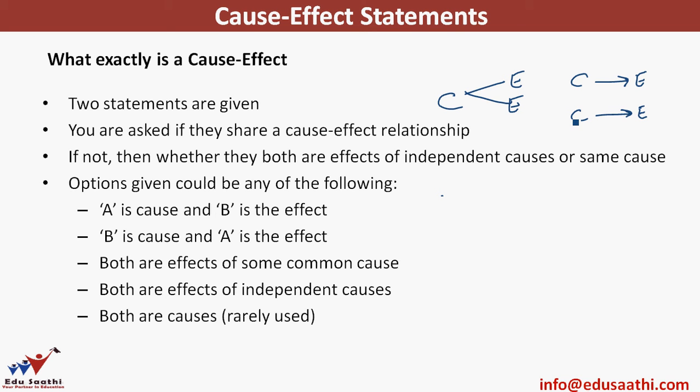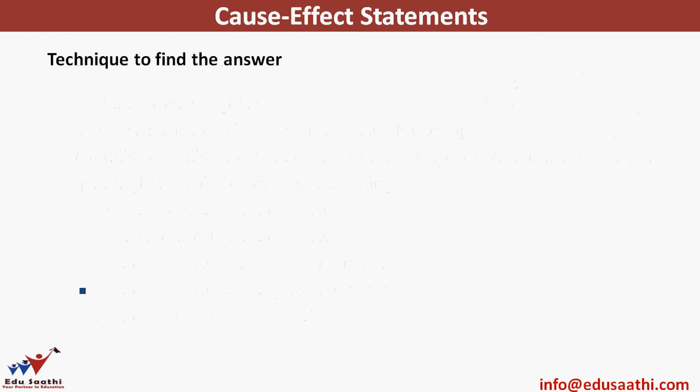So you are given four options. One would be statement A is the cause and B is the effect, or B is the cause and A is the effect, or both are effects of some common cause, this is option C, or both the statements are effects of independent causes. This is very rarely used because it creates a lot of confusion. So you will usually get four options which are A, B, C, D.